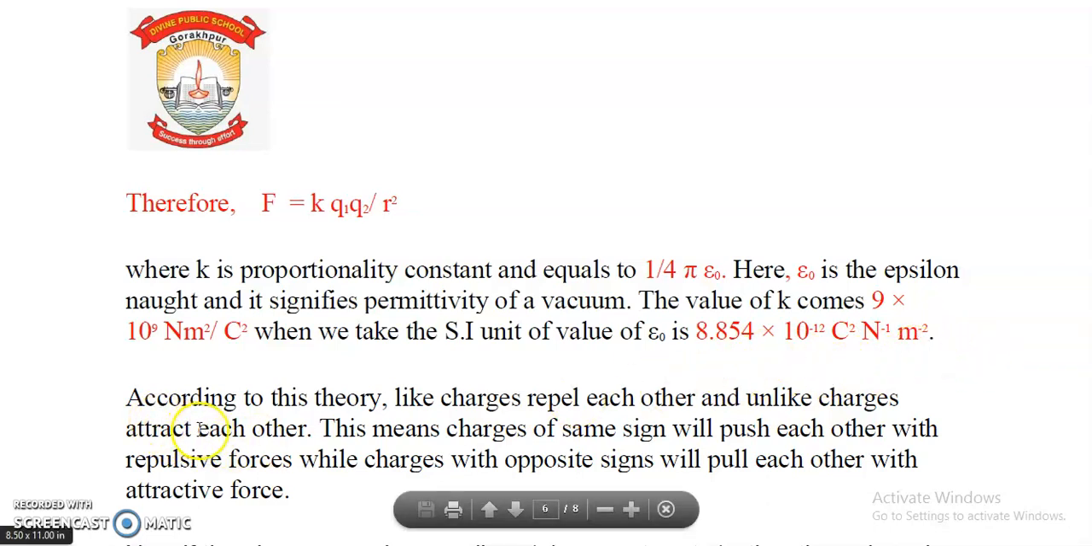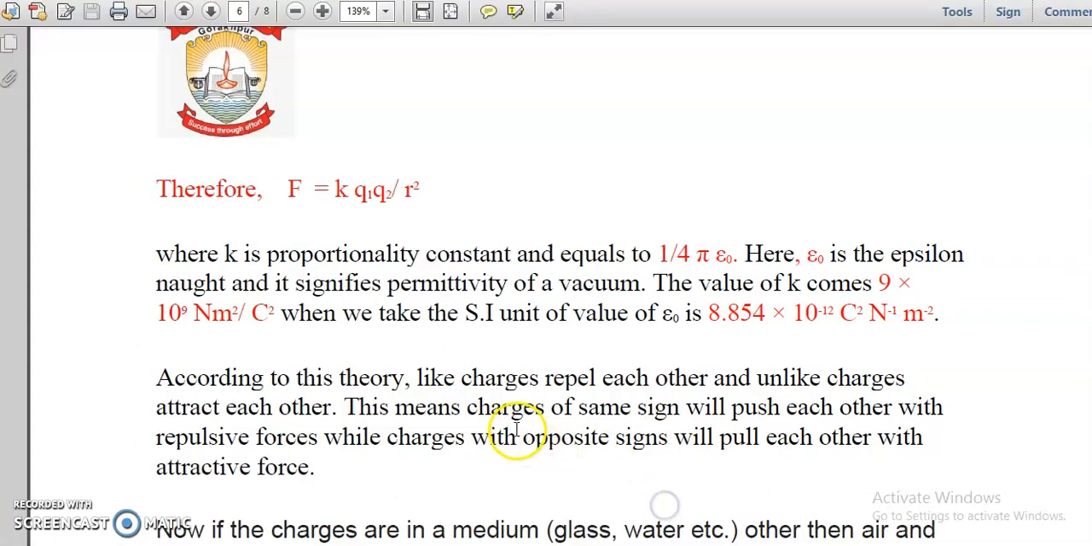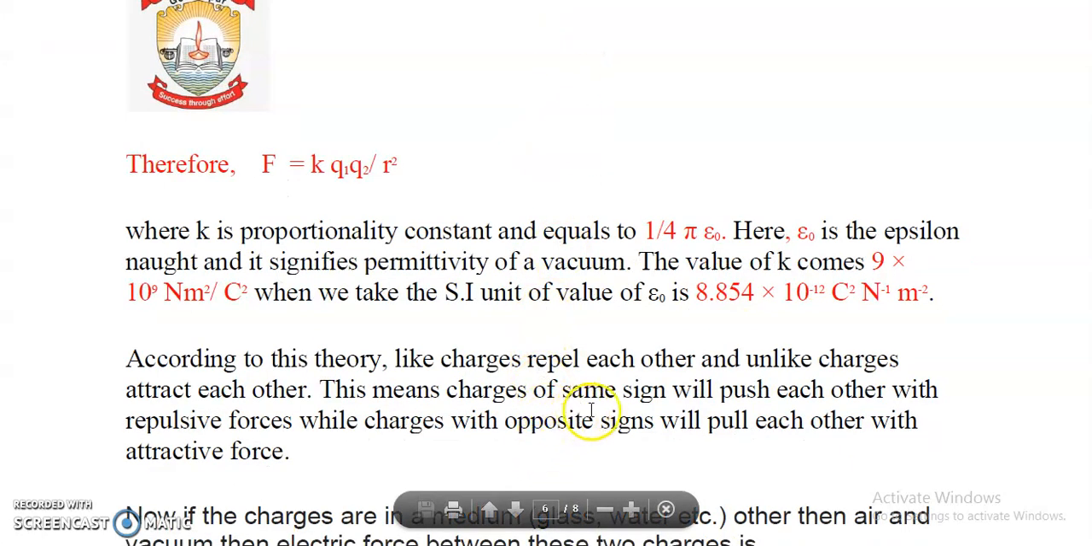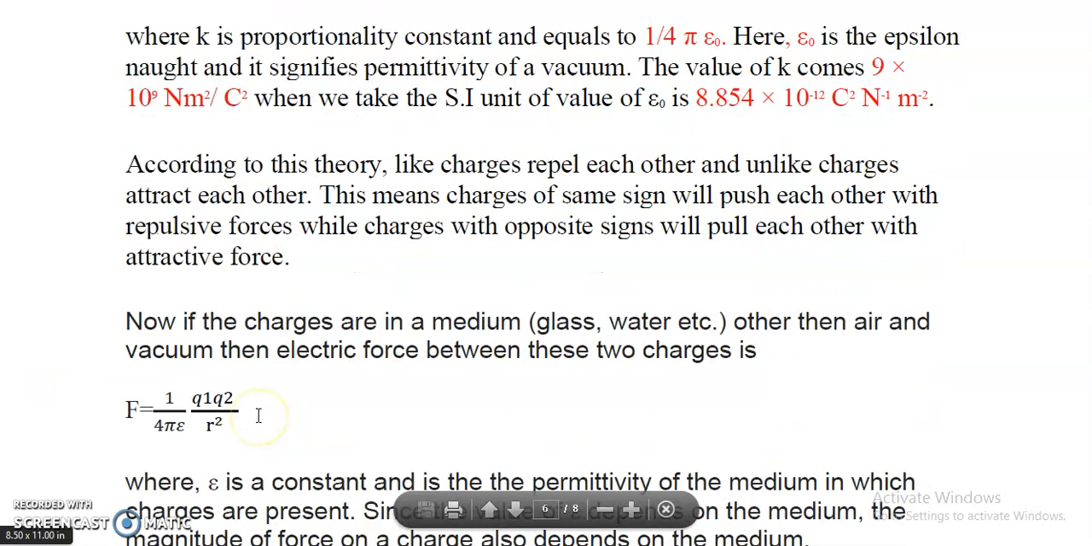Now according to this theory, like charges repel each other and unlike charges attract each other. We have already studied this. This means that charges of the same sign will push each other with repulsive force, while charges with opposite sign will pull each other with attractive force.